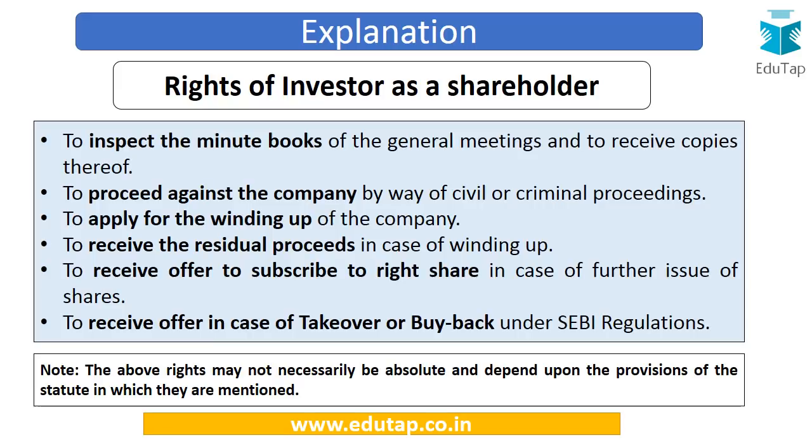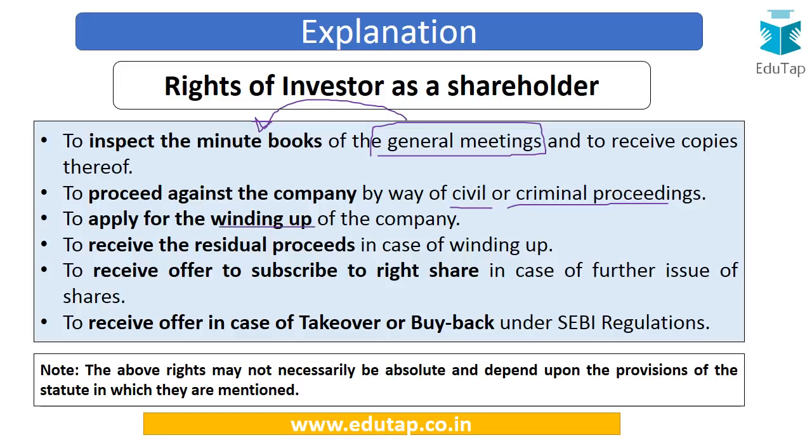Next is to inspect the minute books of the general meeting and to receive copies thereof. Now, whenever the general meetings are organized, their records are maintained in separate minute books. So they can access those minute books. They can proceed against the company by way of civil or criminal proceedings. So they can initiate any action against the company if there is need of such action.